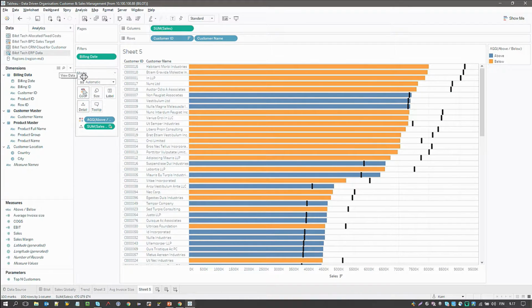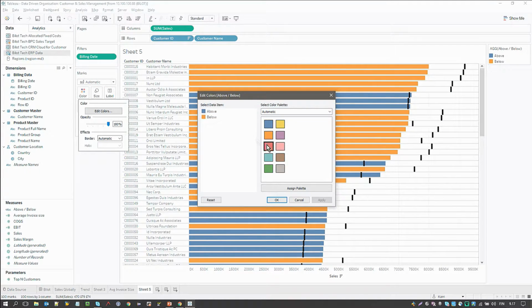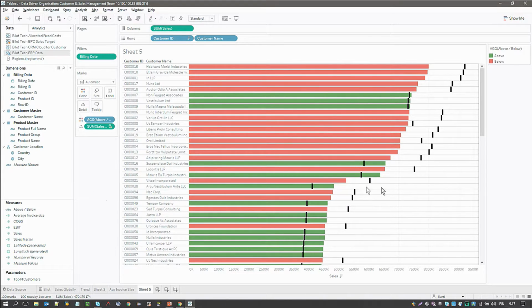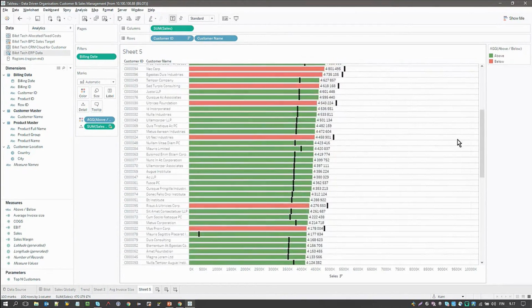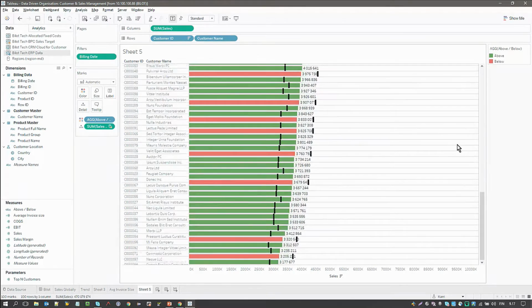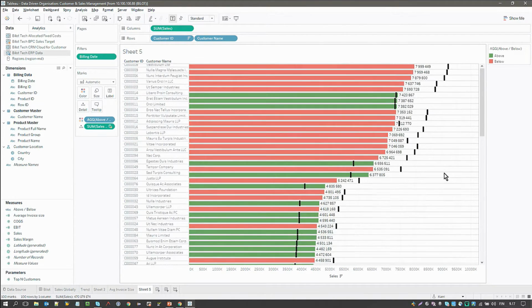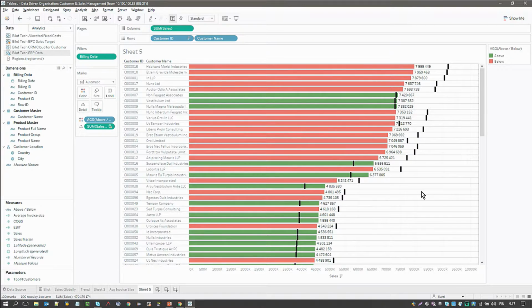So when I'm showing this, later on in my visualization I will be able to quickly see which of my customers are above or below our sales targets. As you can see, we have about 100 customers. The majority of them look like they're above our sales target, but you can see that the ones that we're selling a lot to all seem to be below. So that's something that we of course have to look at.